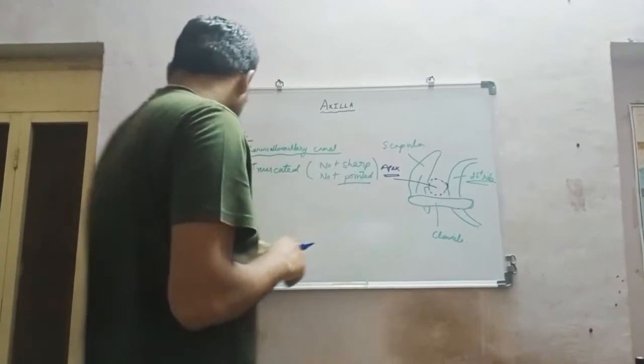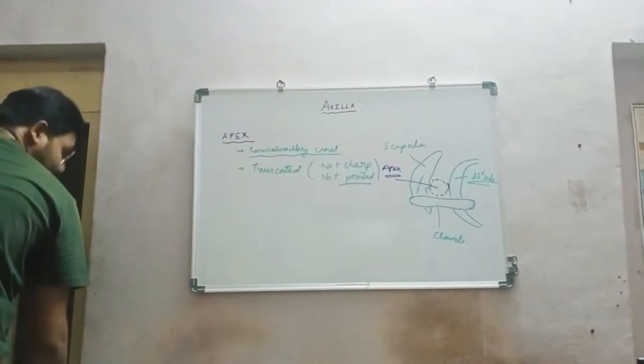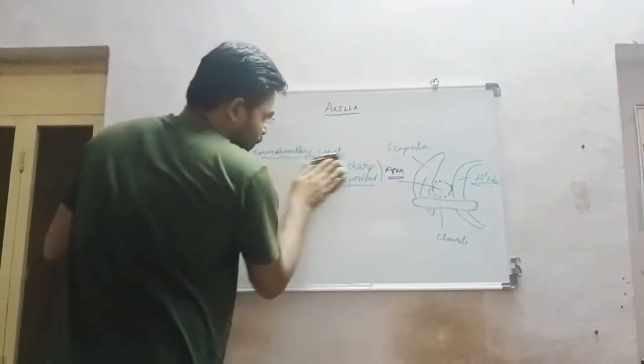Okay, now we move to the second part, the base.